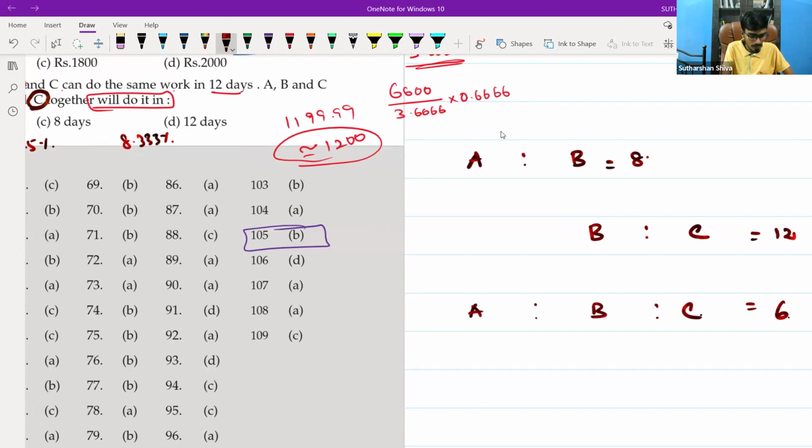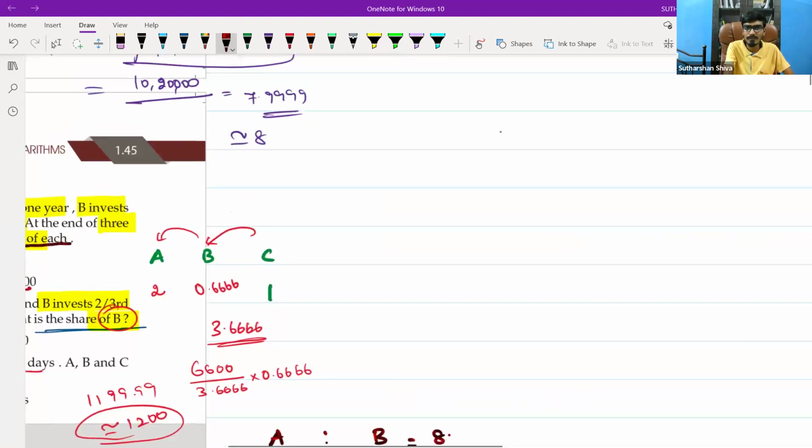So we'll go with the regular method, and from that we will find different tricks. A plus B is given as 8 days, so I will convert it into 1 by 8. For 8 days they are doing one work, so for 1 day they do 1 by 8.